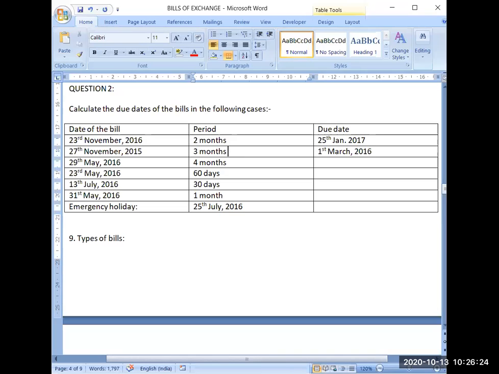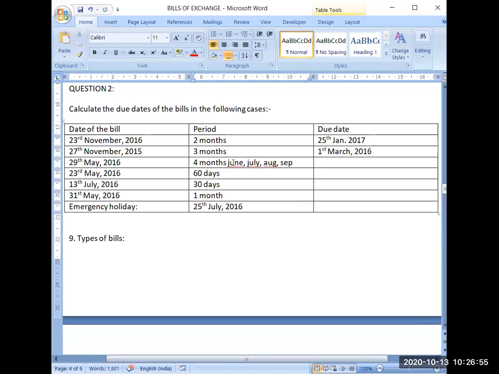Then third one is 29th May 2016, 4 months. So now 29th June, 29th July, 29th August, and 29th September. In this way, 4 months will be completed. Then September is of 30 days.